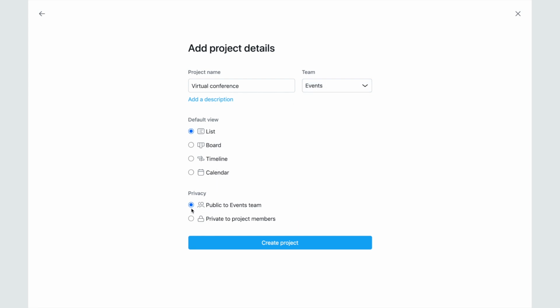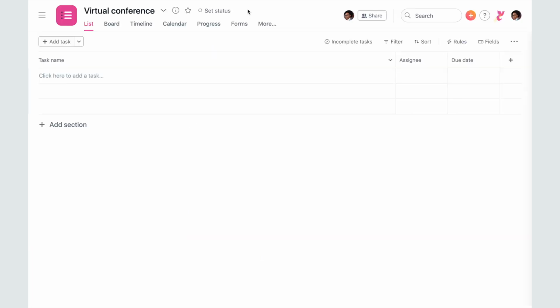Keeping the project public will mean that anyone on the team can search for it. Alternatively, you can make it private, visible only to project members. You can change this setting later as well. Just like that, you've got your new project. If you know you'll come back to this project often, click the star to add it to your favorites.